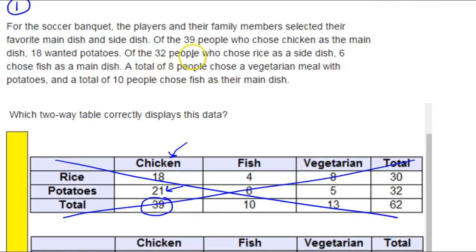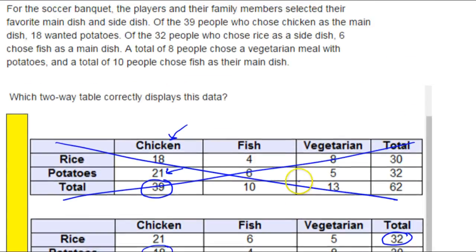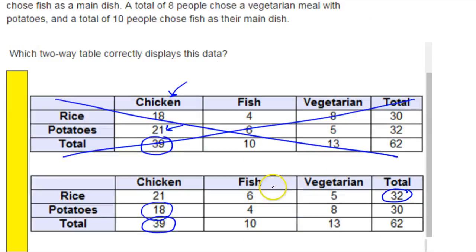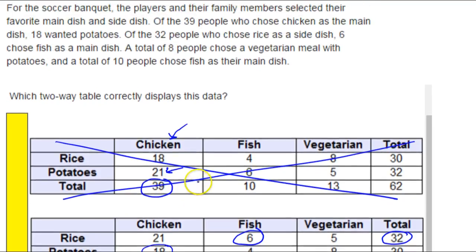Of the 32 people who chose rice as a side dish, okay, let's see. 32 people, so we have rice as a side dish. 32 people total chose rice as a side dish. Still sounding good. 6 chose fish as the main dish. So of these 32 people, 6 chose fish as the main dish. So this one is looking like the answer so far.